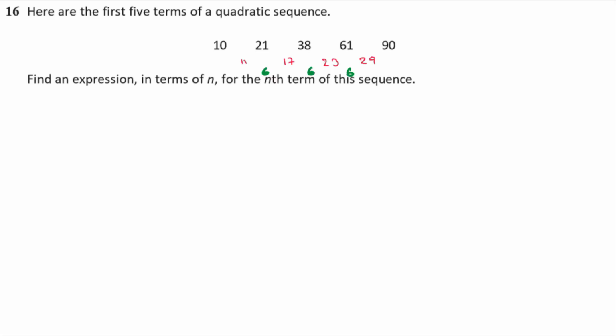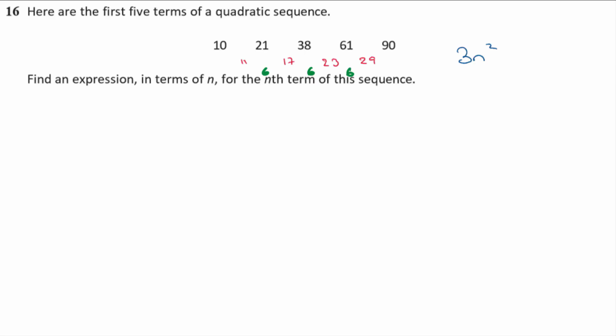Okay, so normally when people are taught how to do this, they're taught to find the second difference, take that value of 6 and halve it, and then that is going to give you your n squared term, 3n squared. And then you have to work out the rest. You have to work that out and take it away and all that sort of palaver. But actually there's a different way that you can do it that I want to show you. Well, maybe let's just finish this method off first, and then I'll show the alternative way of doing it, which I think is nicer. So 3n squared.